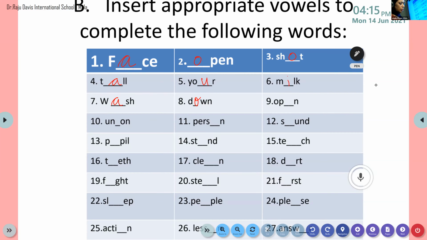Yes, Aldrin. Come on, do the 9th word for me, Aldrin. Can you hear me? Yes, ma'am. Yes, do it.